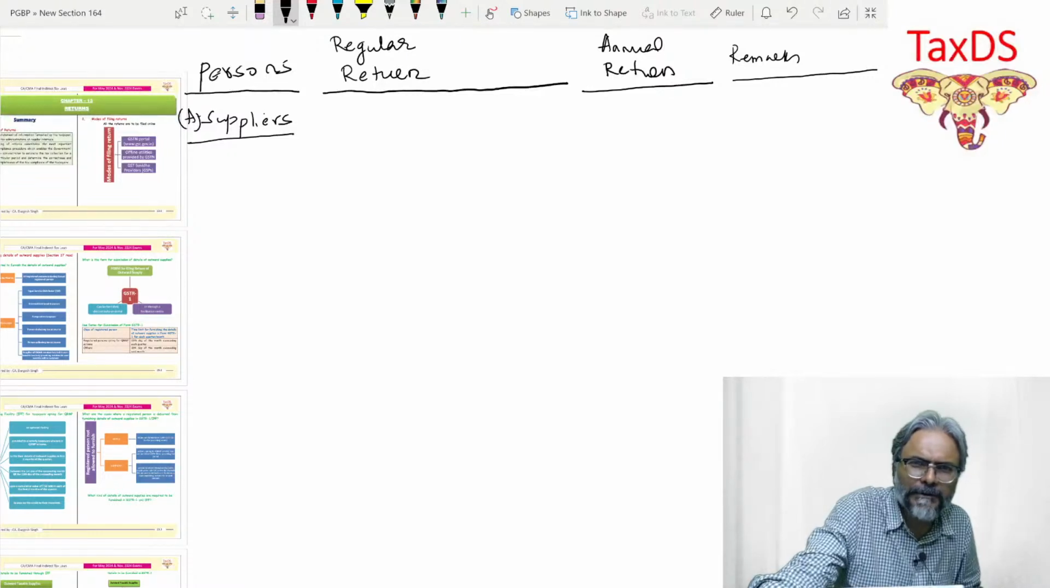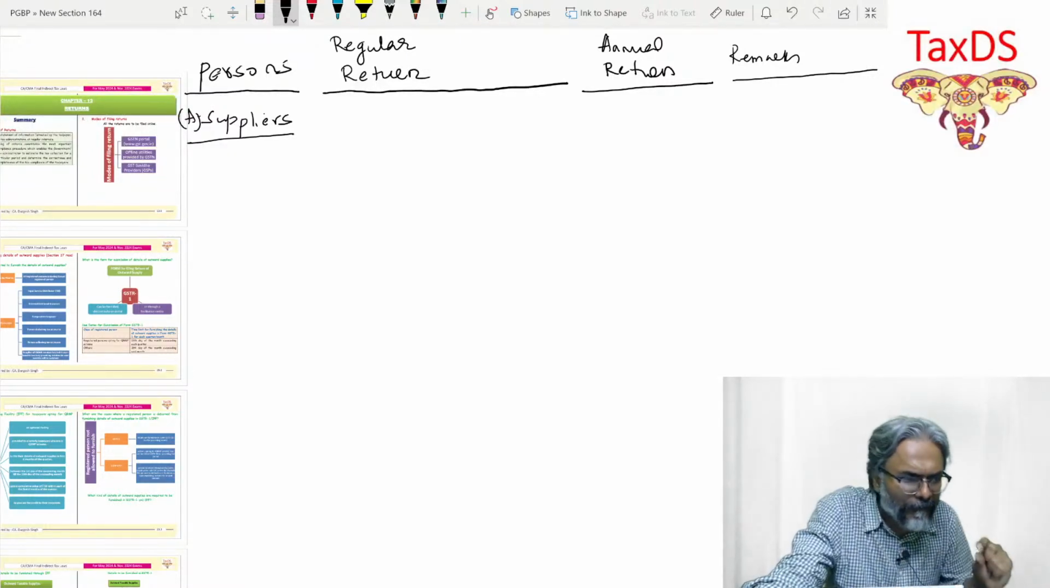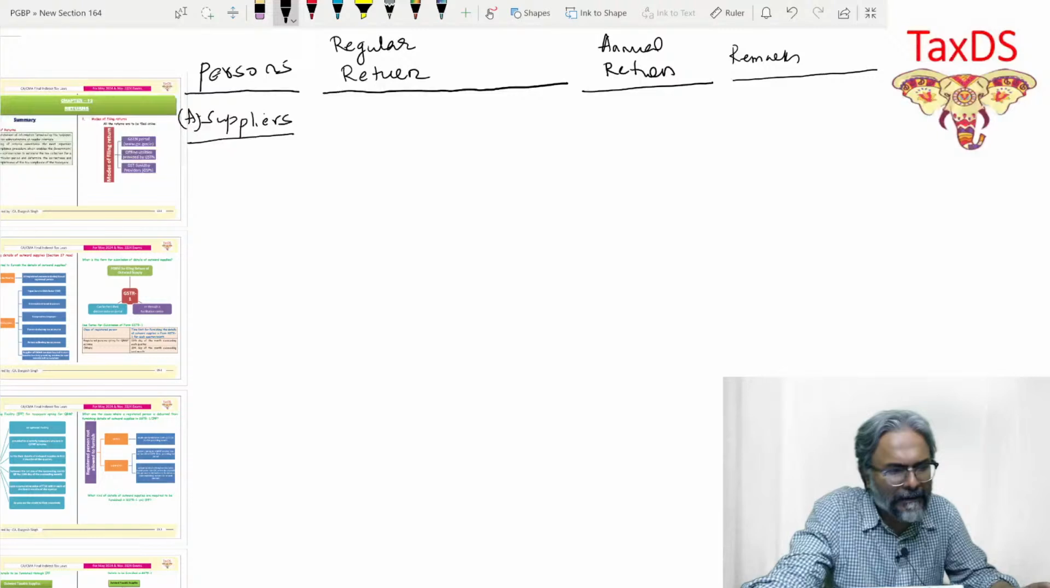And therefore, in this regard, students, if they are required to file the return, then in that situation, they will be under the obligation to file the return.